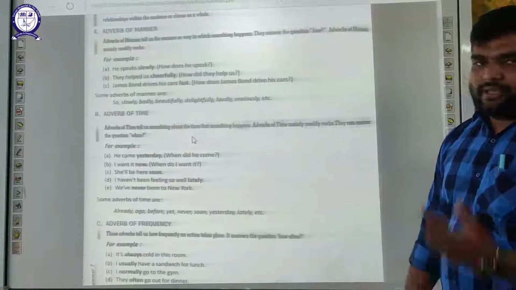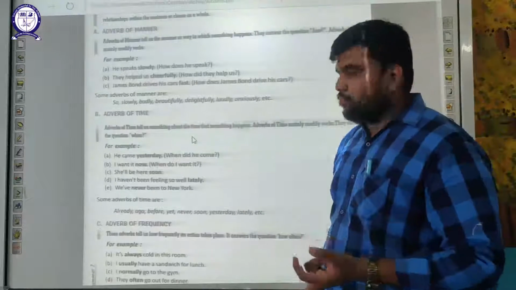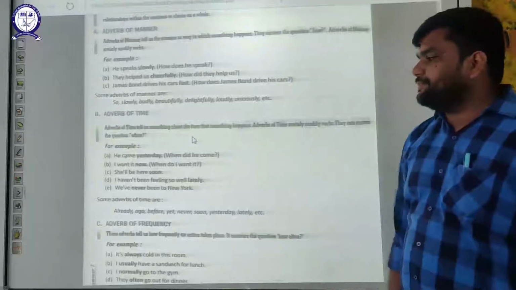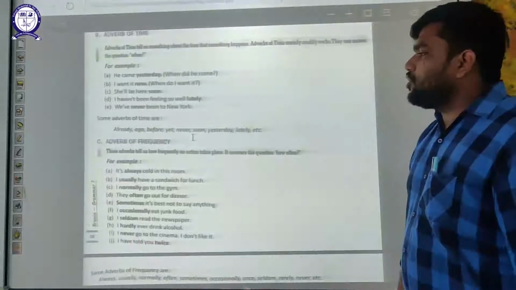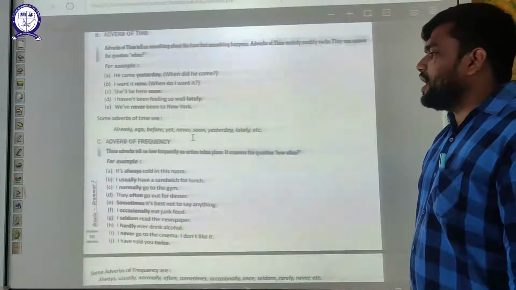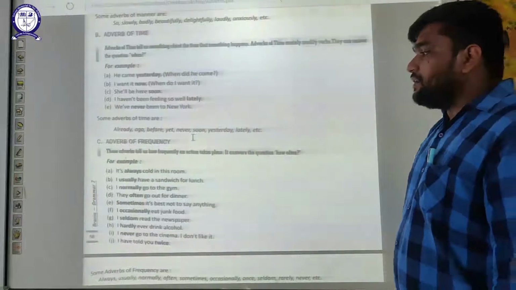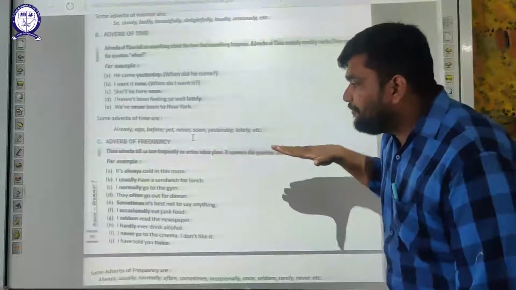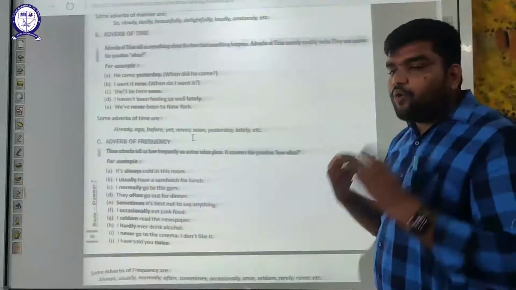So when did he come? He came yesterday. When do I want it? I want it now. Okay. So these are some examples for adverb of time. Some more adverbs of time are already, ago, before, yet, never, soon, yesterday, lately, etc. The next one, adverb of frequency. These adverbs tell us how frequently an action takes place. It answers the question how often.